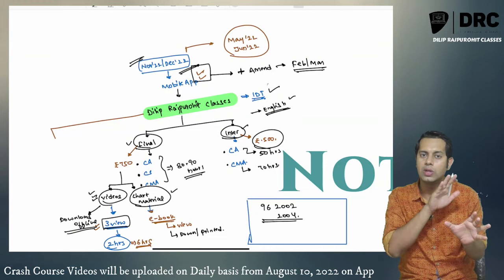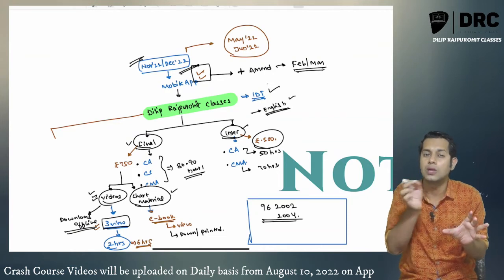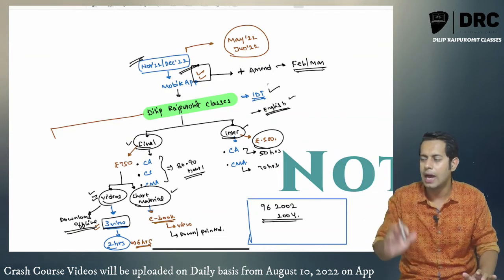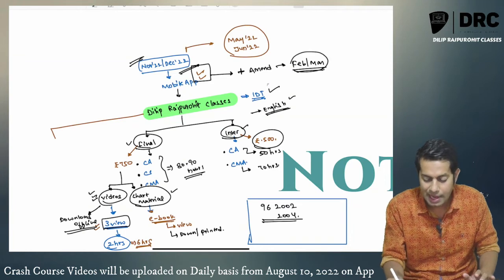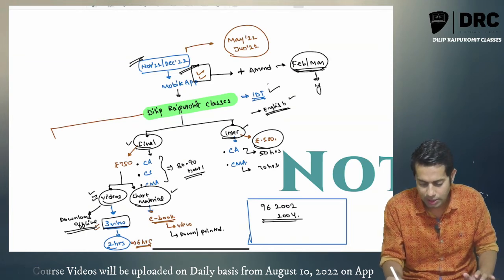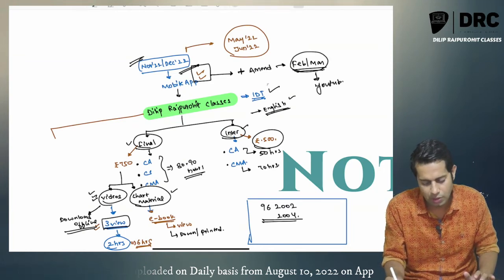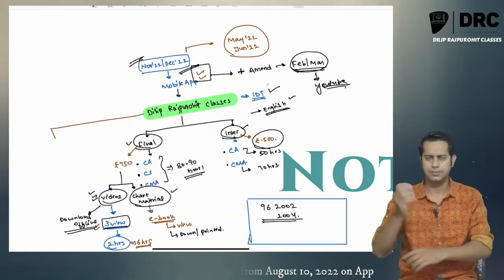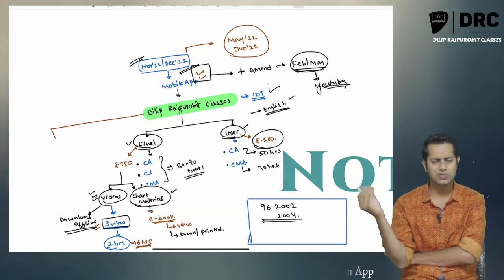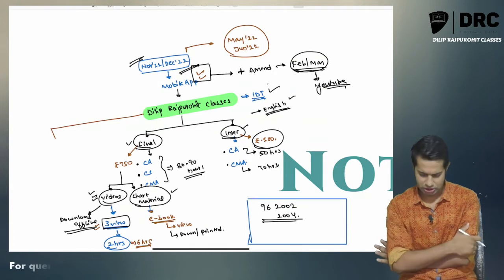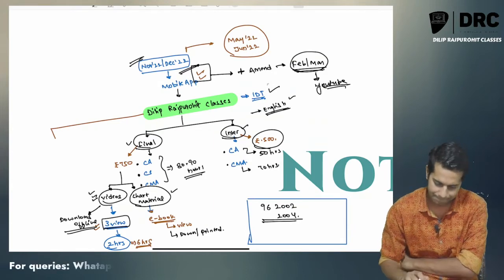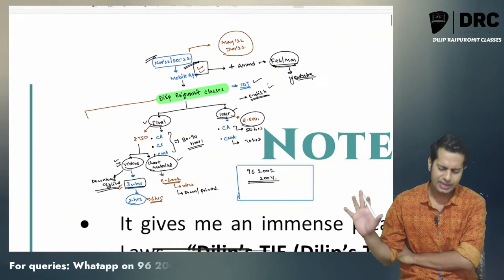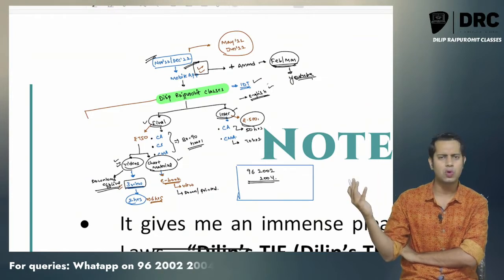If you have taken this video, then you have to additionally watch one more thing. What is that one more thing which you will have to watch? The amendment video, which will be uploaded on the YouTube page. On this YouTube page of Dilip Raj Purohit, it will be available for free. Anyone can watch it. Okay. Yeah, I think I have discussed all those things.